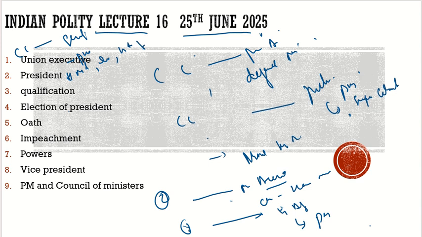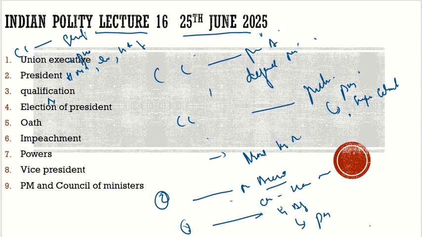Then there are two more cabinet committees. One is the Cabinet Committee on Investment and Growth. It is headed by PM, and the other is Cabinet Committee on Employment and Skill Development. It is also headed by the PM. So these are the cabinet committees. Please do make a note of them. Write down what is their function, who is the chairperson, and if possible, who are the members. Members are not that important, but at least write down the names of these 8 cabinet committees. Write down who is the chairperson and also what is their function. With this, it would be enough for you to crack any question with respect to these important concepts.